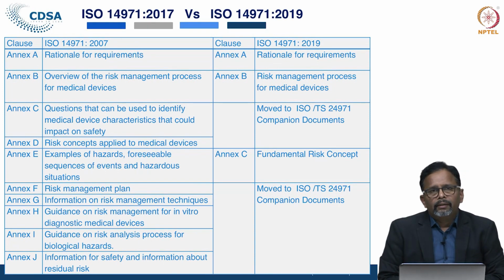Only 3 annexures are there; the remaining annexures have been replaced with the guidance document, the companion document ISO TS 24971. These are the major changes in the latest version of ISO 14971.